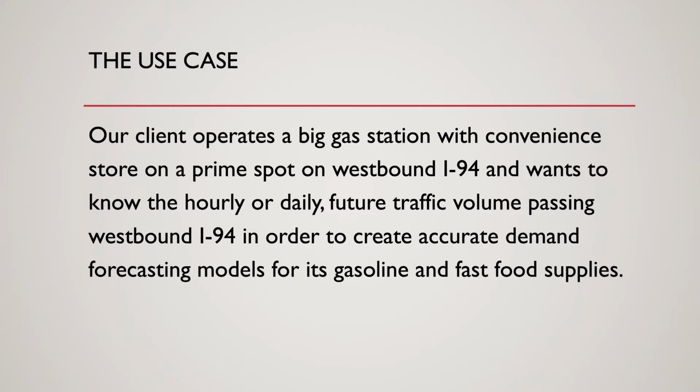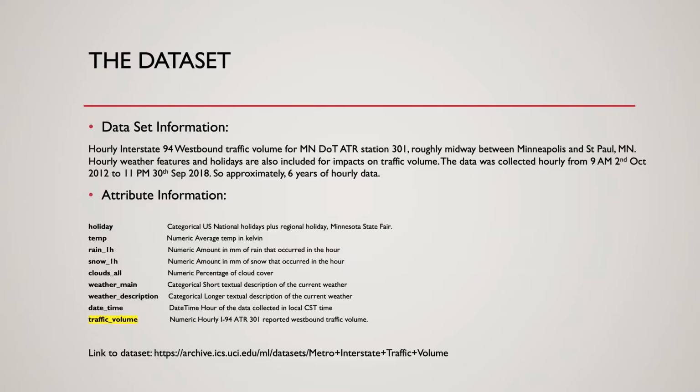That is, our client operates a big gas station with convenience store on a prime location on westbound I-94 and wants to know the expected hourly or daily average traffic volume passing through the westbound I-94 in order to develop an accurate demand forecasting model for its gasoline and food supplies.